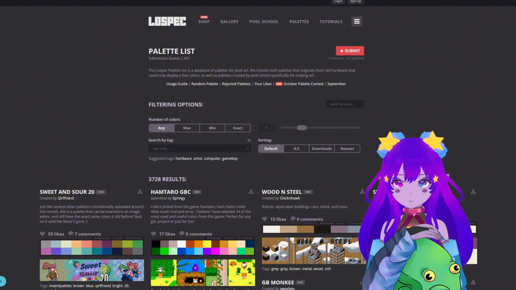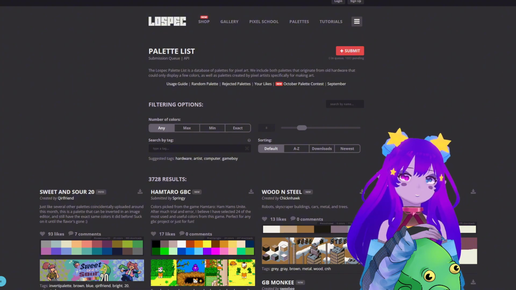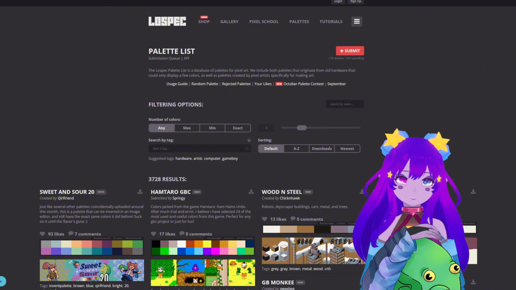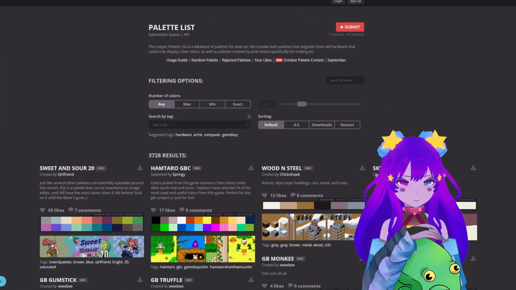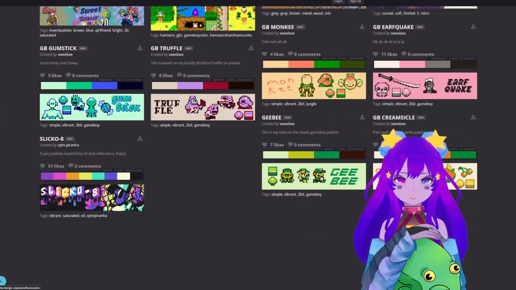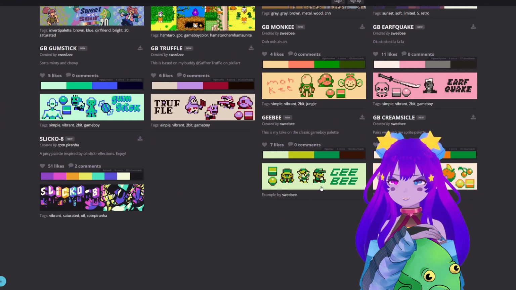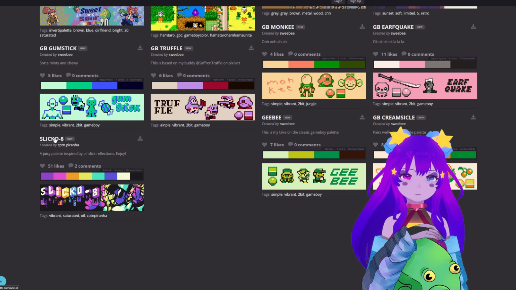Another website to mention is Lospec. A lot of the time, people don't know what colors to use for their pixel art, don't know that direction, and a big thing about pixel art comes down to the color choice, I think. So you can find a color palette you like on here and go from there. For example, maybe you want this one. You can grab it, download it, pull it into your, I keep saying it, but your program of choice.